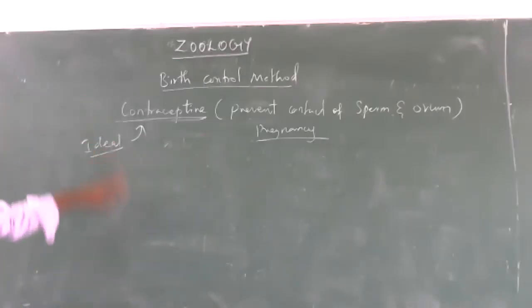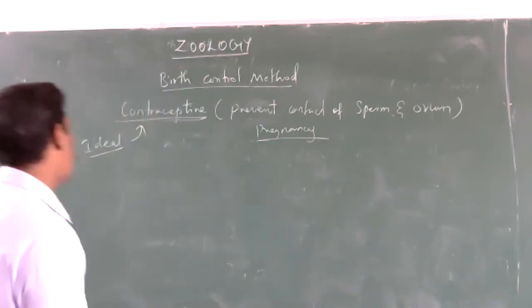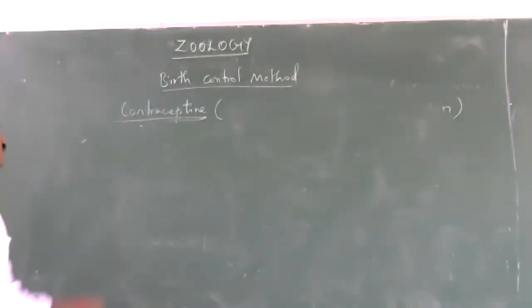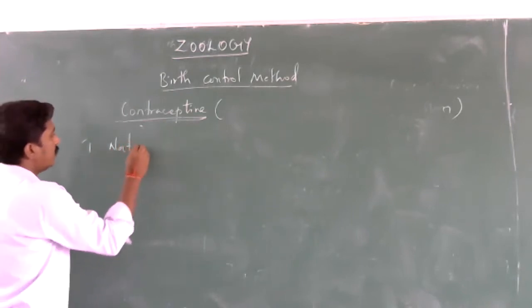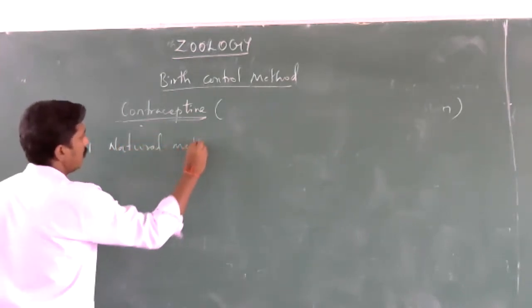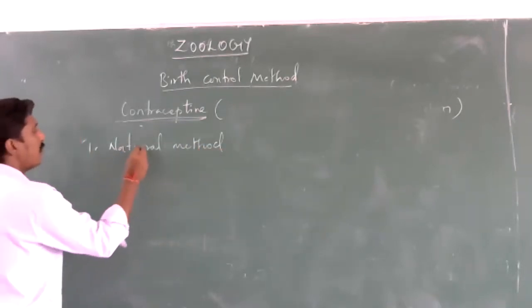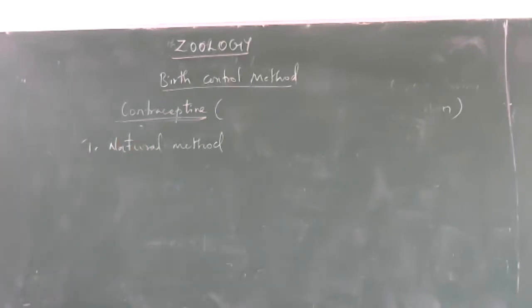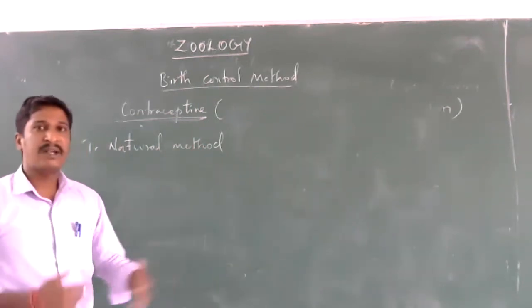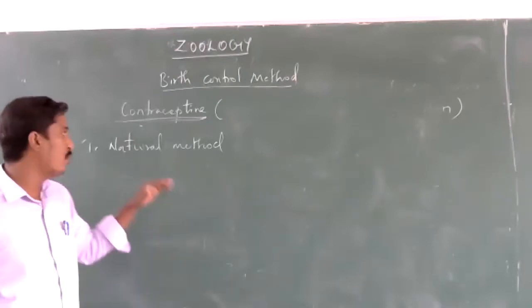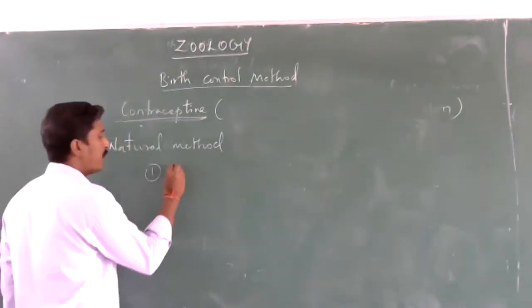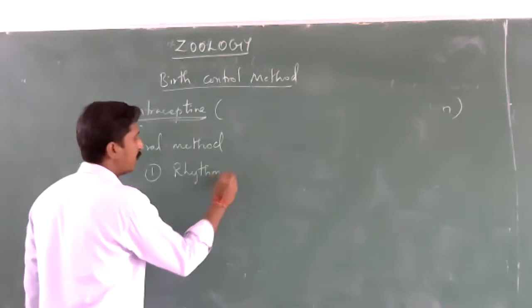Now we are going to see the different types of contraceptives in India. The first one is the natural method. In the natural method, we avoid contact of the sperm and the ovum. In the natural method, we have 4 types. First is the rhythm method.